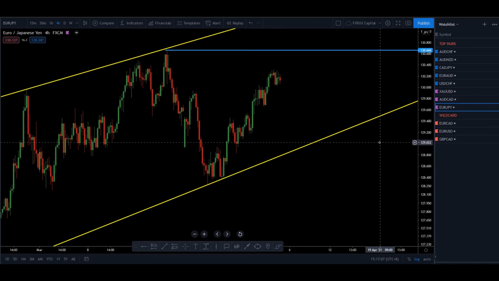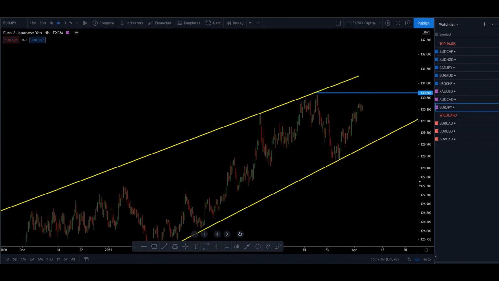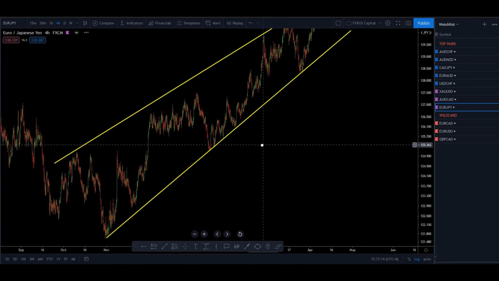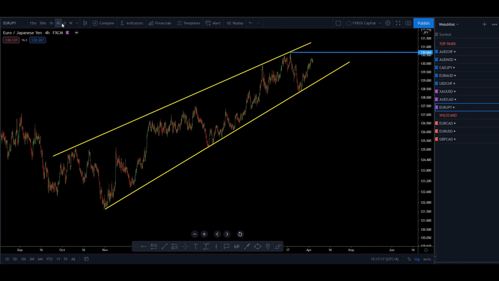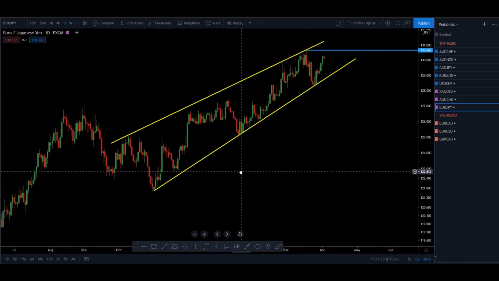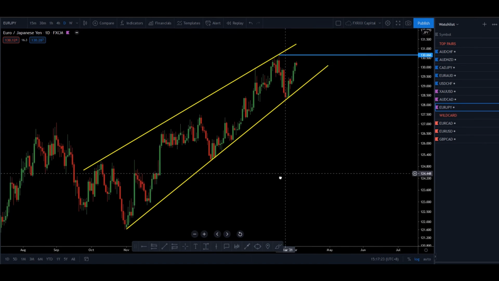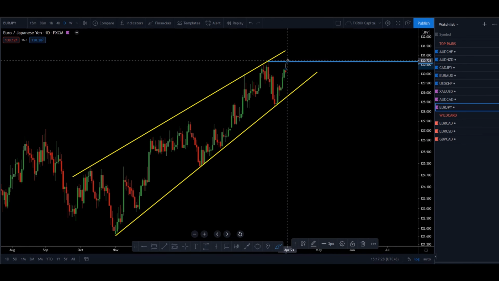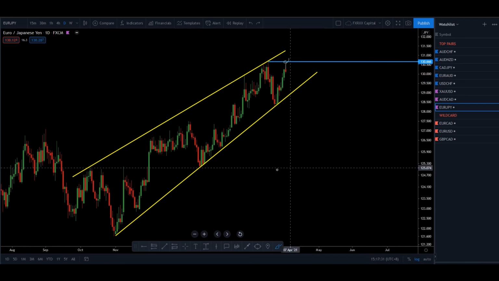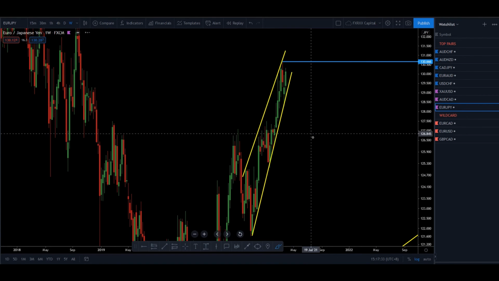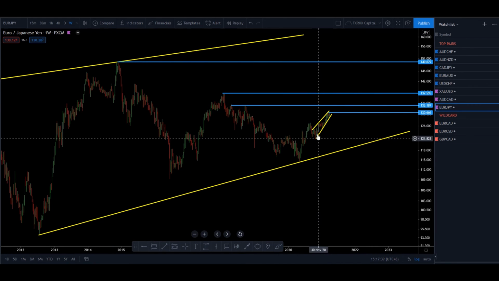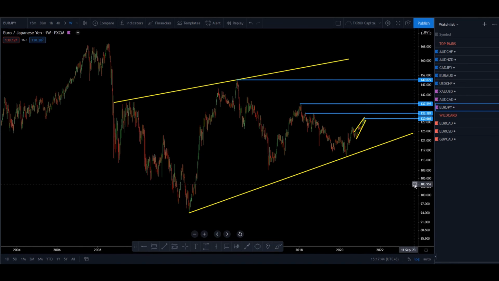Next, we move to Euro Japanese yen. Euro Japanese yen, quite a long time this pair was not in our list. So we see in 4 hour time frame, or we move to daily time frame to see the clear picture. This price is trapped in one ascending channel, approaching this double top from this area, and I'm happy to sell the setup from this double top. Why is this a valid trade? If you see in weekly time frame, you can see this position in the middle of the structure. Clearly, we are at the middle of structure, so this is considered a valid trade.